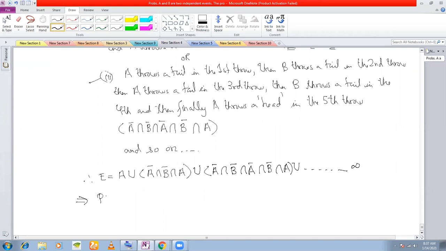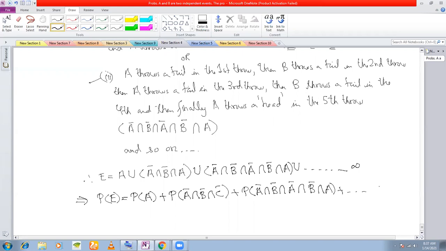That means PE is equal to, because these are mutually exclusive, so you can add up the probabilities: PA plus P of A bar intersection B bar intersection A, plus P of A bar intersection B bar intersection A bar intersection B bar intersection A, and so on up till infinity.